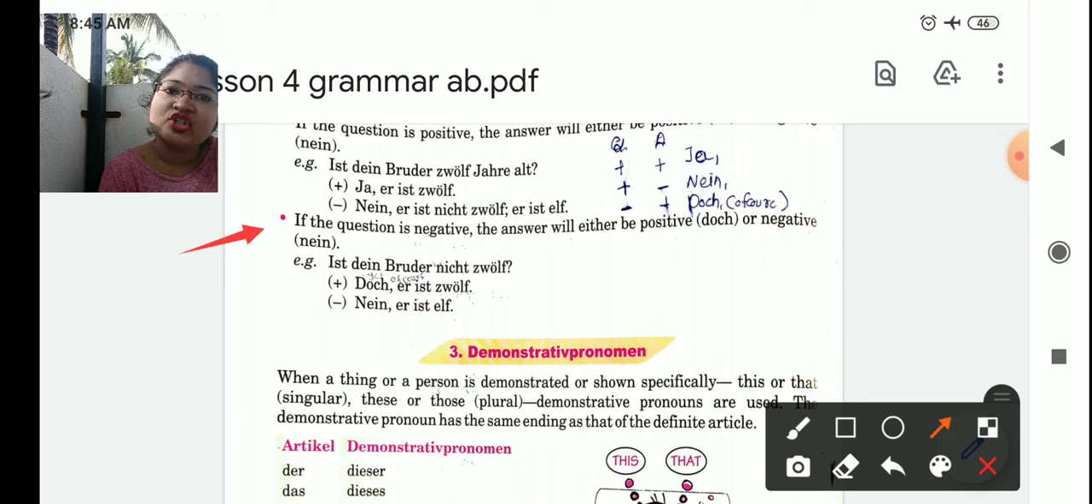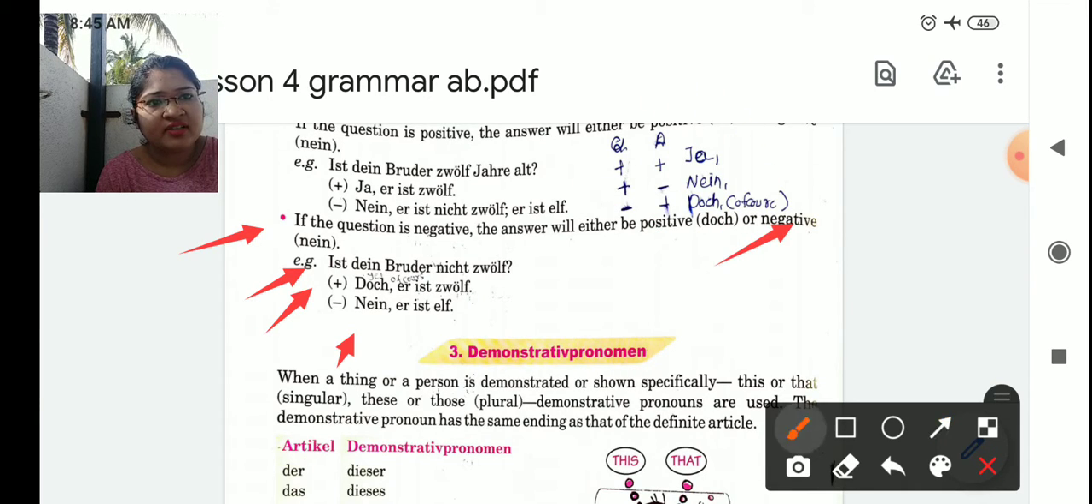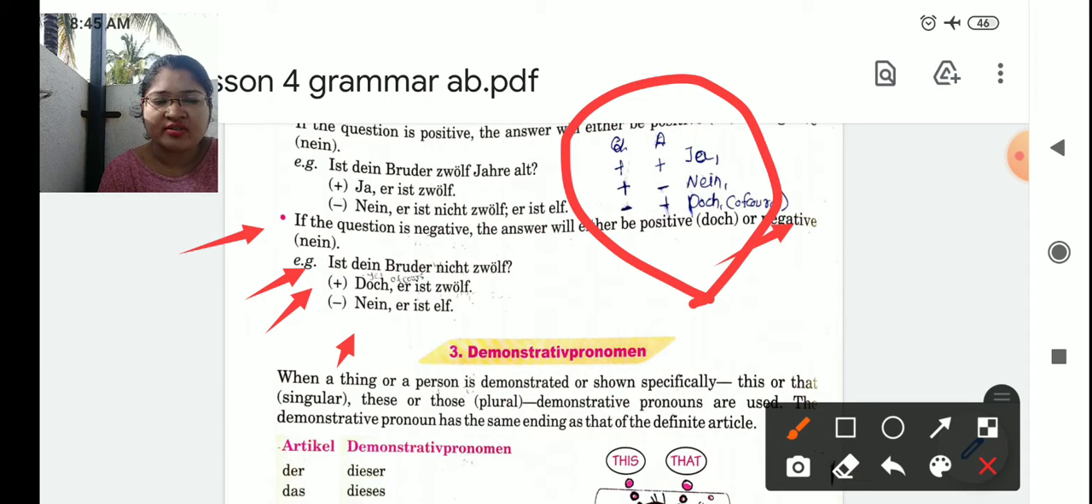If the question is negative, the answer will be either positive, then we use doch, or negative, nein. So see the example. "Ist dein Bruder nicht 12?" Isn't your brother 12 years old? Question mein negation hai. If your answer is positive, then you will say "Doch, ist 12." Of course he is 12 years old. If your answer is negative, you will say "Nein, ist 11." No, he is 11 years old. Okay. So, just learn these things what I have written here in short.